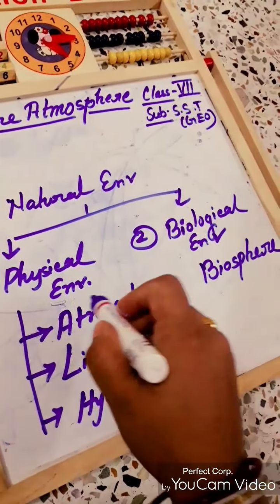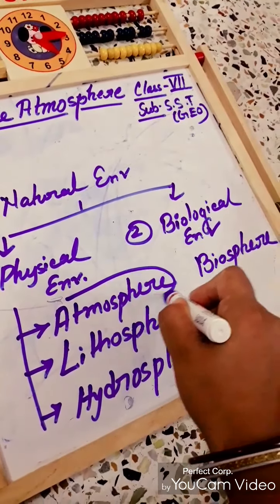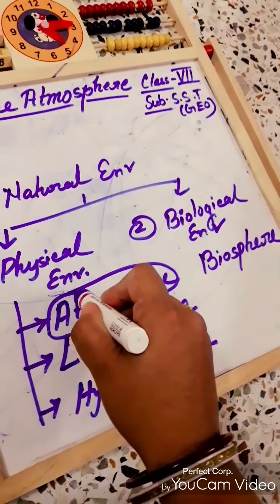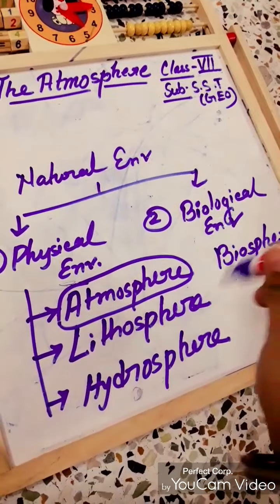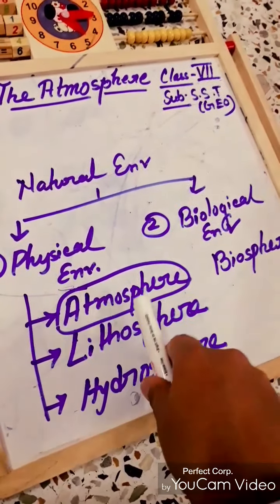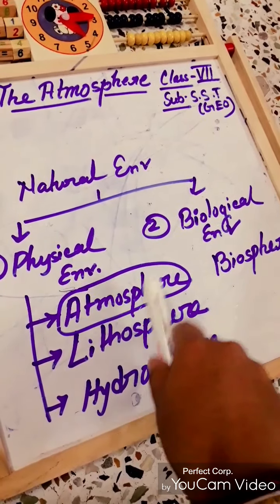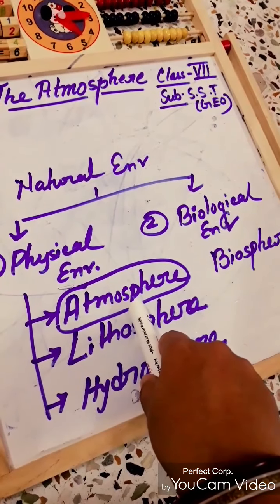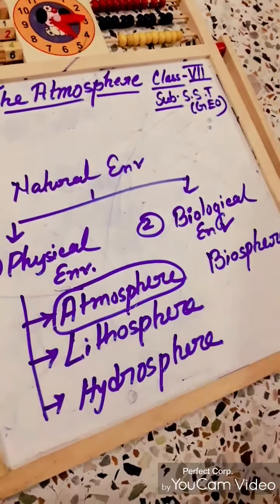Now we elaborately discuss this chapter, the atmosphere. For knowing this chapter you have to first know what is atmosphere and from which word it has come.